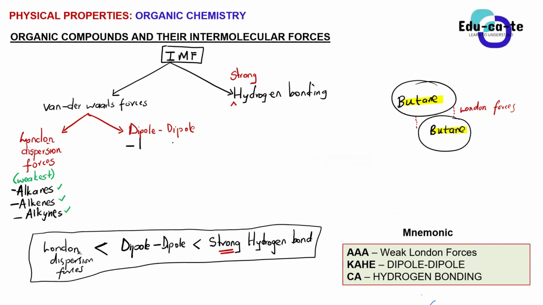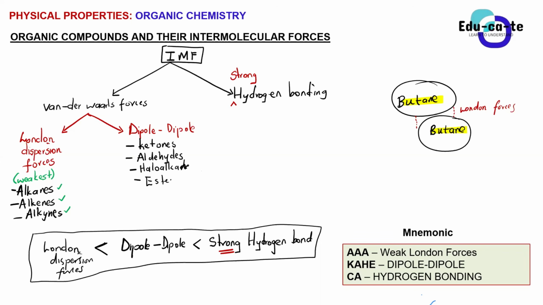The aldehydes also form dipole-dipole interactions. Haloalkanes, guys, remember those have a halogen there. The haloalkanes also form dipole-dipole forces, as well as the esters. They also form dipole-dipole forces between their molecules.